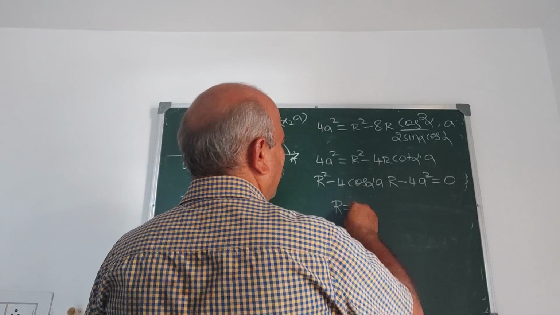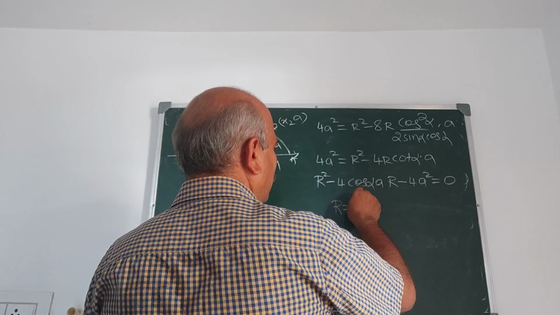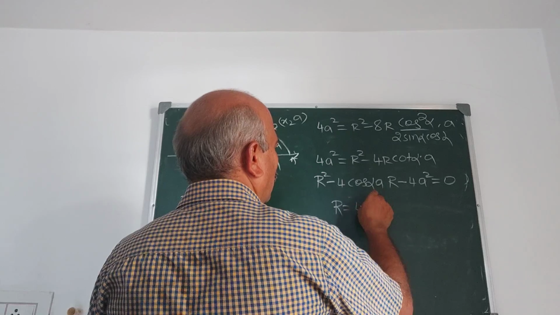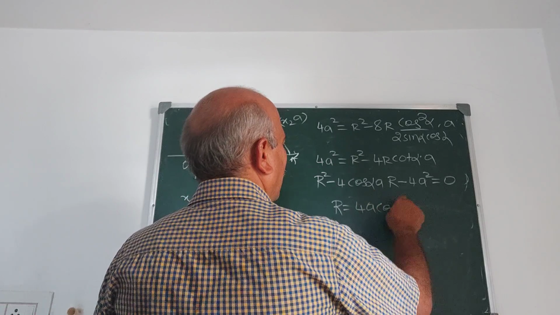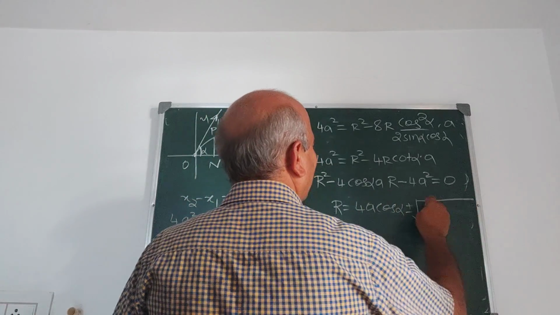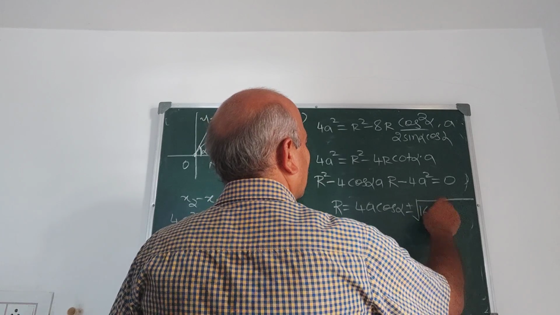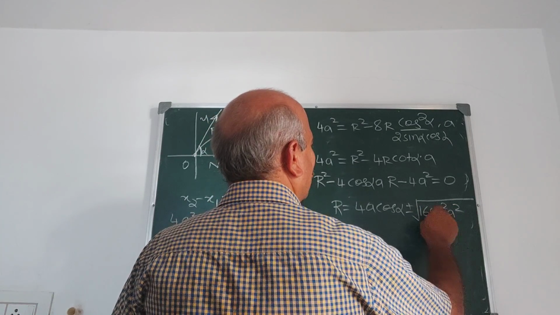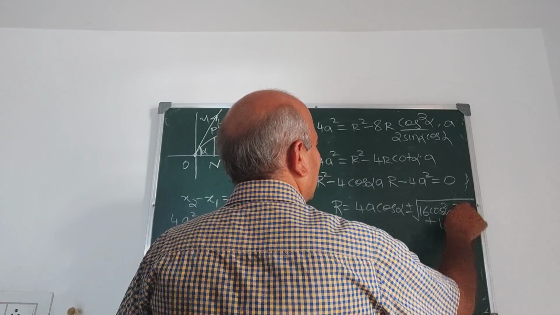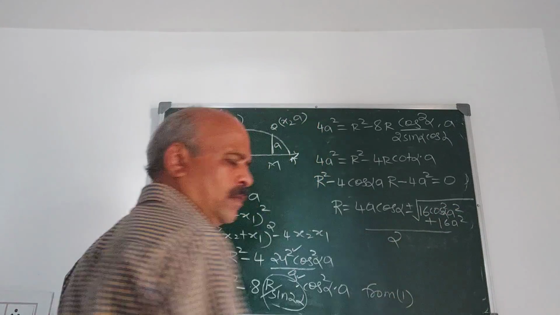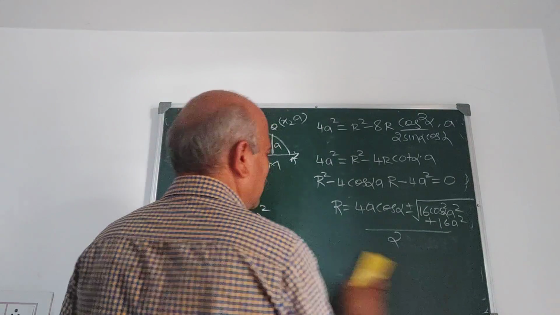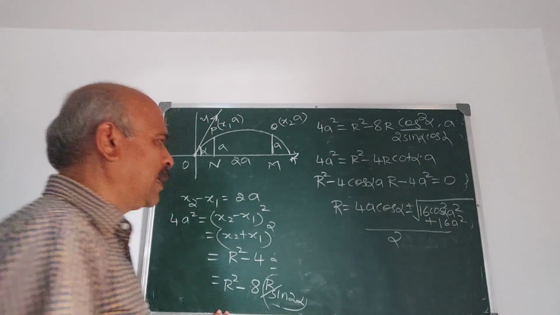R is therefore minus b, 4a cot alpha plus or minus root of b square, 16 cot square alpha into a square, minus 4 into minus 4a square, upon 2. Now by solving this equation for r, we get r.